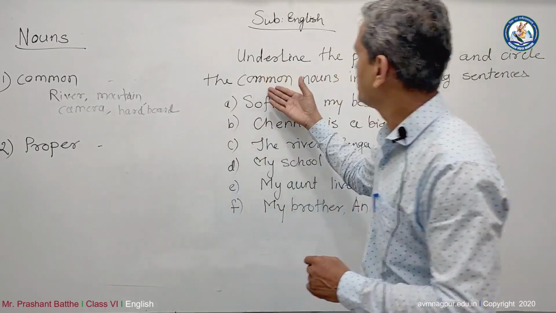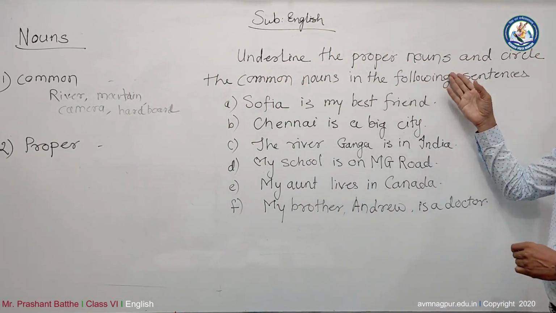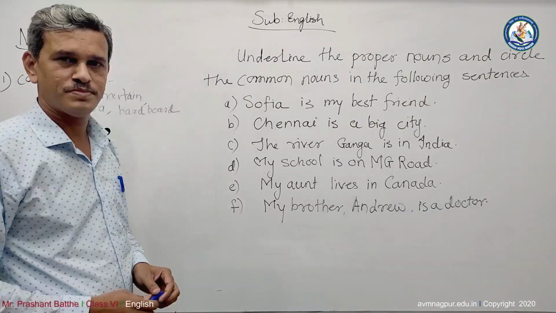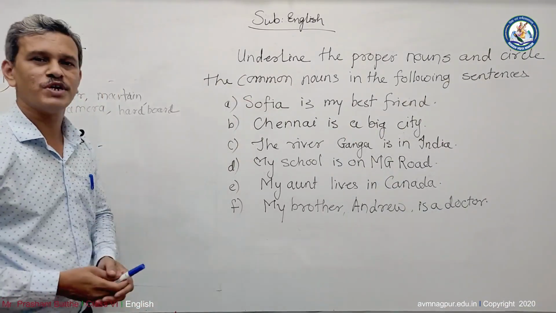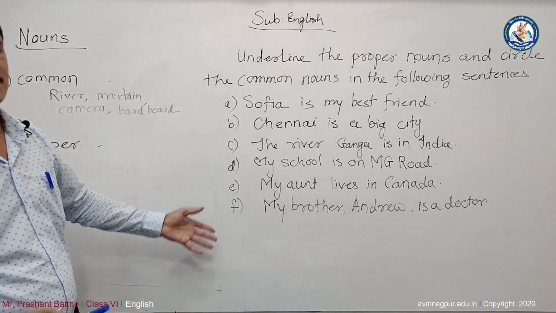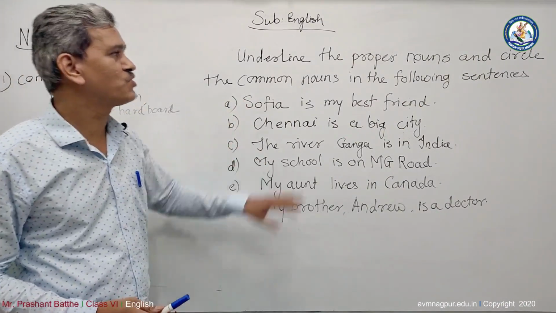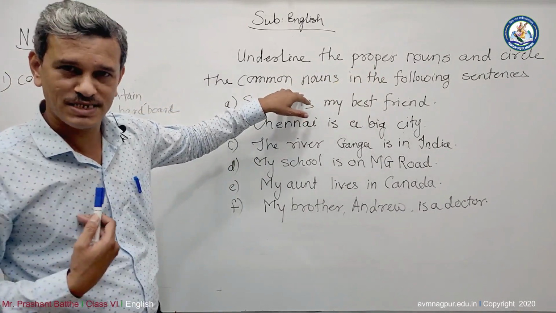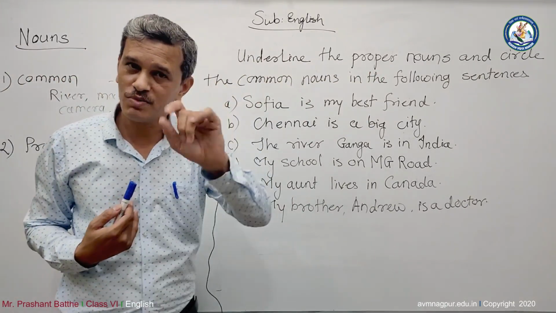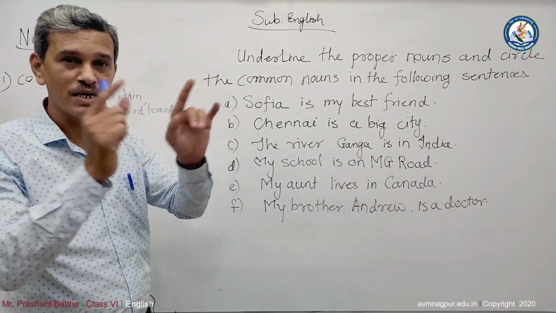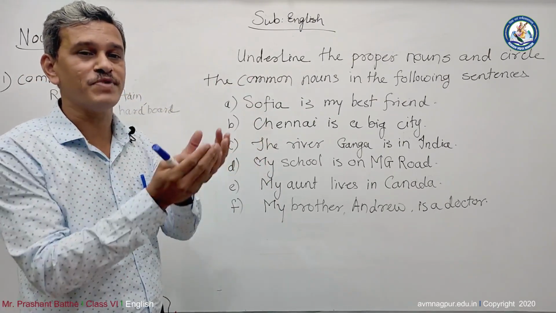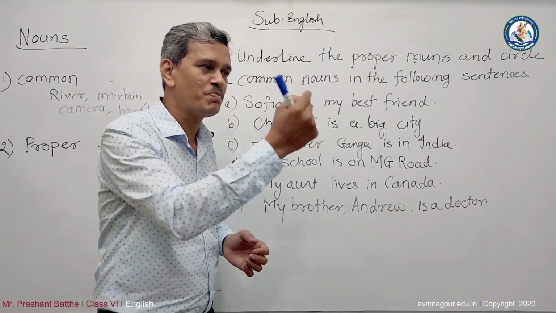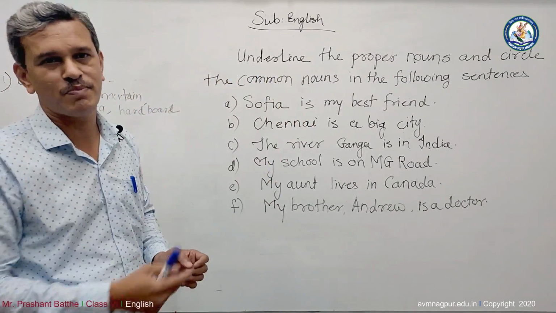See, for example, here we have to underline the proper nouns and circle the common nouns in the following sentences. Look at it. We are going to see some examples, and with the help of examples, we are going to learn about the proper nouns and the common nouns. We are going to test ourselves. Keep it in your mind that common nouns are the names of the common category. We give it to the total category. And what is a proper noun? When we give it to a person, a specific one, that is the proper noun.